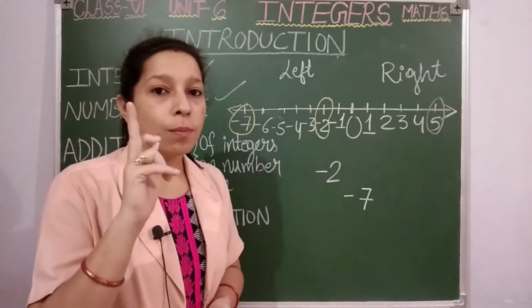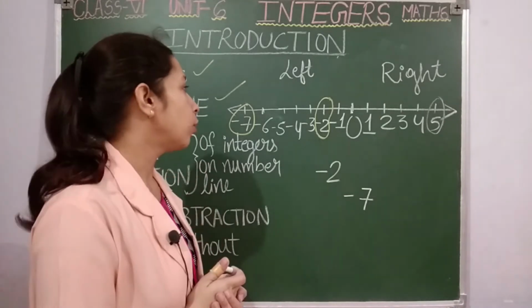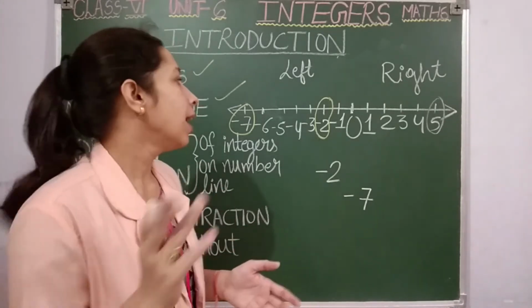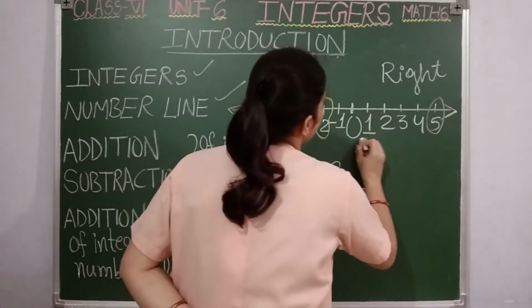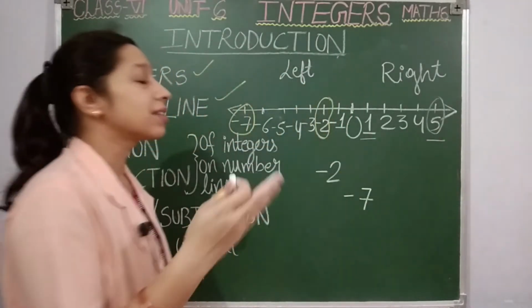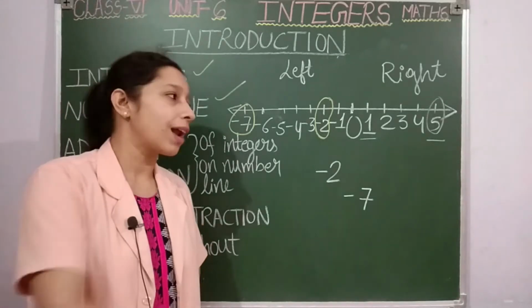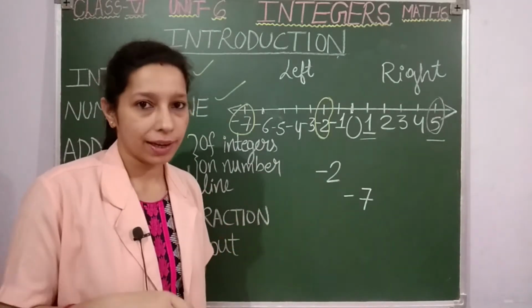Clear? Then one most important thing I want to tell you about the number line, about integers is, here students, first tell me about the positive side. 1 or 5, which is greater? 1 is greater or 5 is greater? Obviously your answer is 5 will be the greater number.